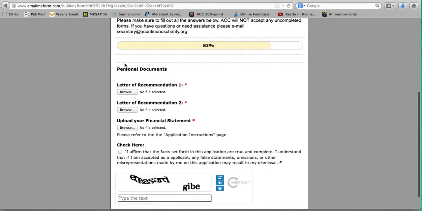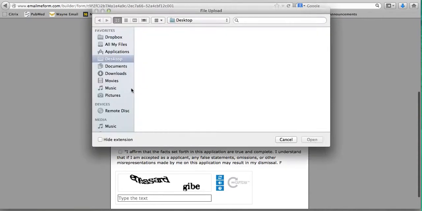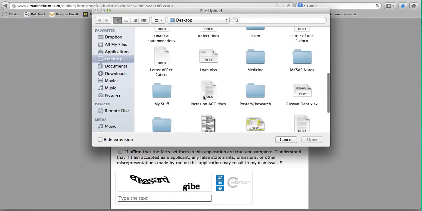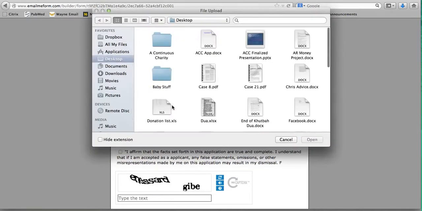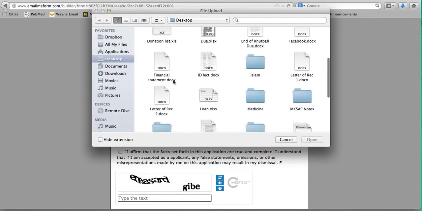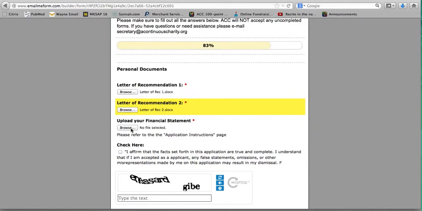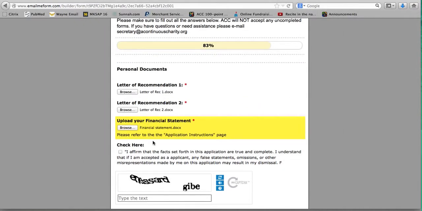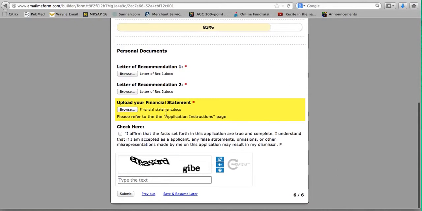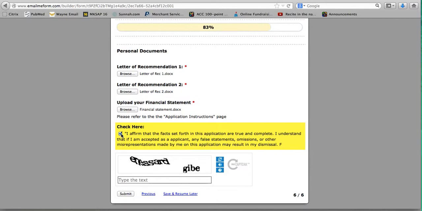And then this is where you're going to put in your personal documents, okay? So you're going to have letter of recommendation 1, and you can hit browse, and then pull up this, and you're going to basically go, I've already saved mine as letter of recommendation 1, so I'll upload that there. And then I have letter of recommendation 2, which is here. And then you upload your financial statement, which is here. So now I have all these documents uploaded. And then you're going to click this button here. You can read what it states, and then you could check that. It's not going to go through unless you check that. Then you're going to type in this code here, and you hit submit.